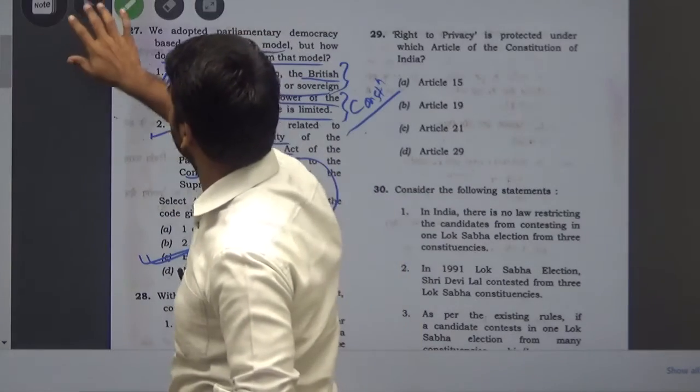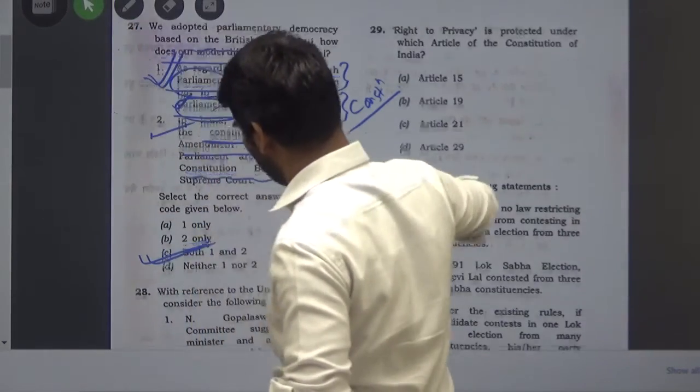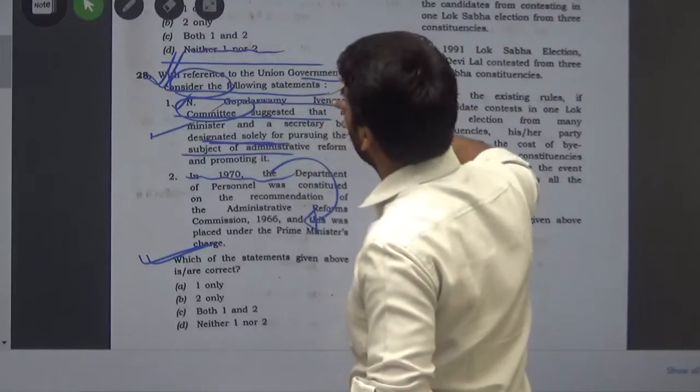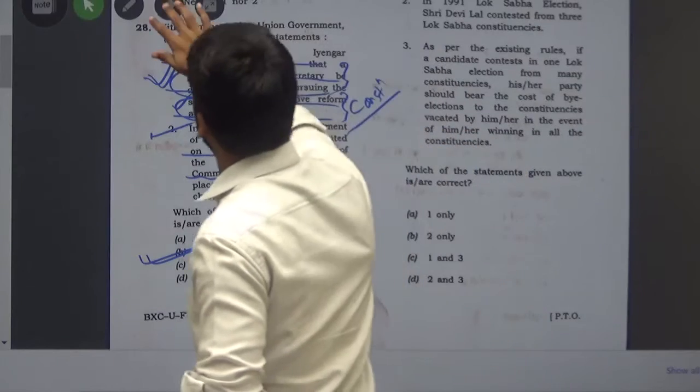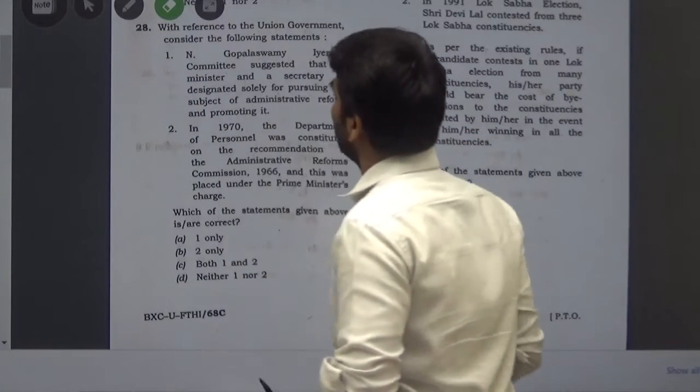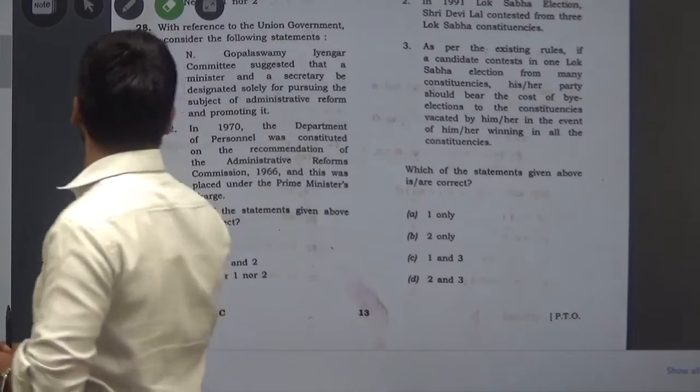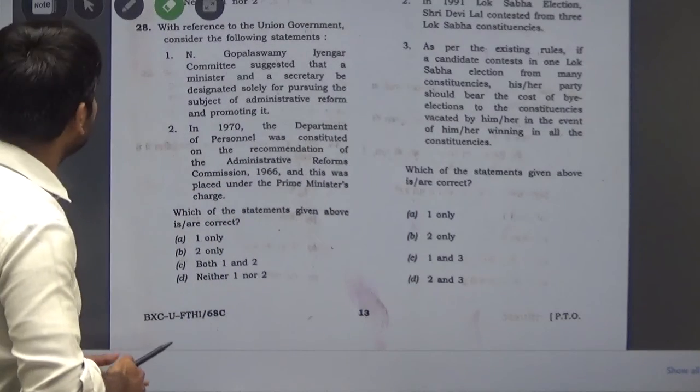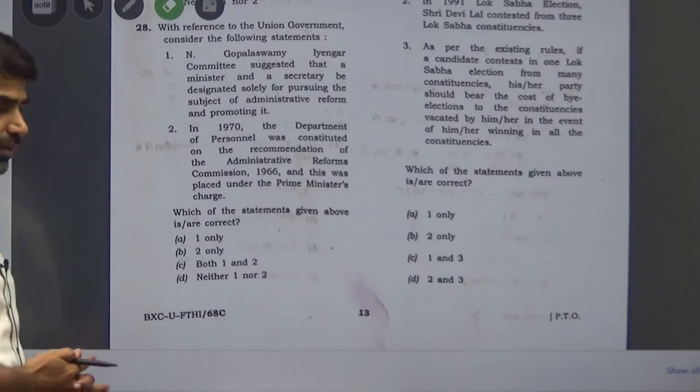The next is, with reference to the union government, consider the following statements. Question number 28.